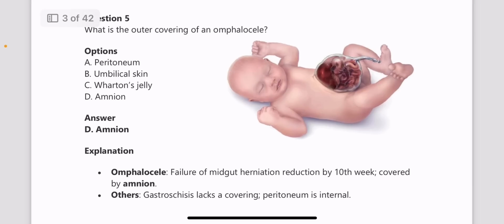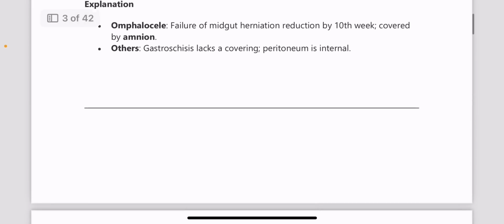So here the answer is amnion, and two similar things are omphalocele and gastroschisis. In gastroschisis there won't be a covering and the peritoneum is internal, whereas omphalocele is because of the failure of the midgut herniation reduction by the 10th week, and it is covered by amnion.